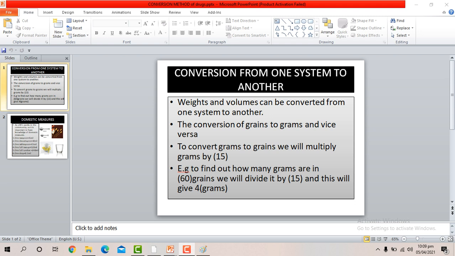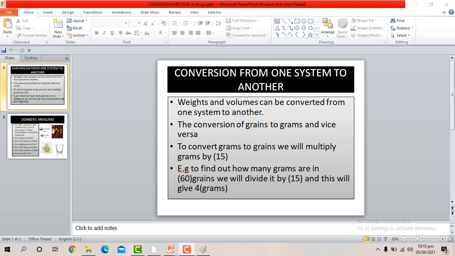In apothecary system we learned that there are grains, ounce, pound and pint, fluid ounces, like these units were used in apothecary system. That was used only for compounding and dispensing medicines, as you learned in previous lecture, while in the metric system, measurement was done for weights in milligram, microgram, gram and kilogram, while for metric volumes there are two types of units used, that are milliliter and liter.